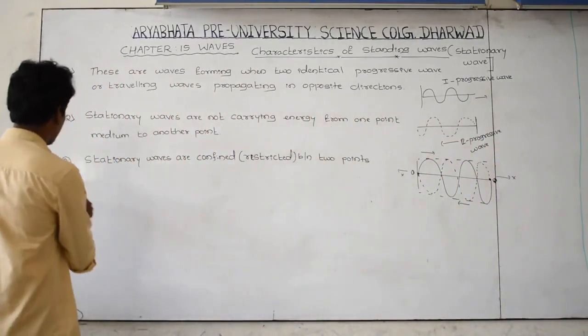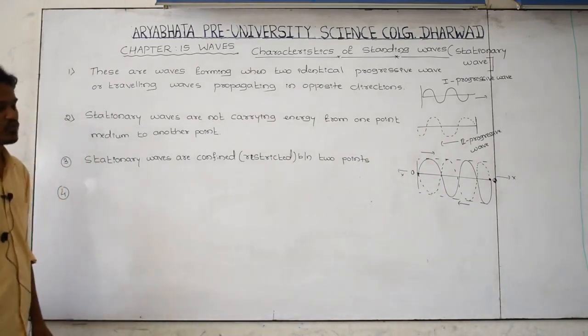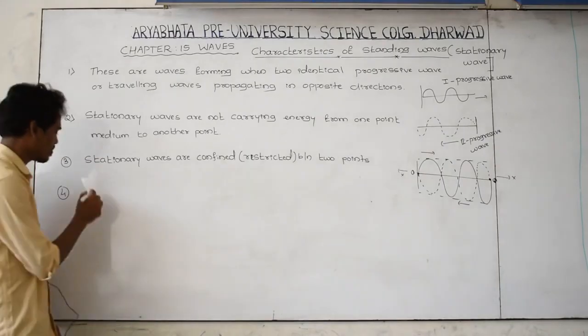The fourth one. In the previous class we discussed node points and antinode points.